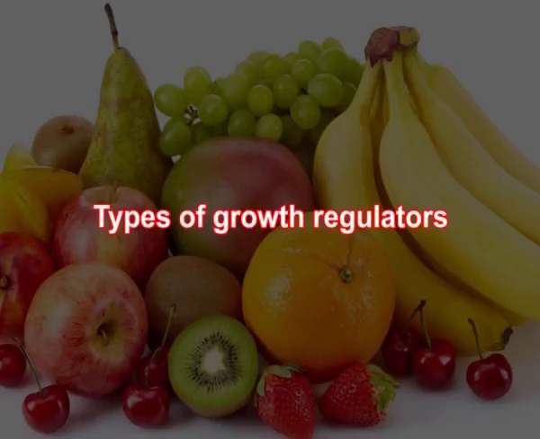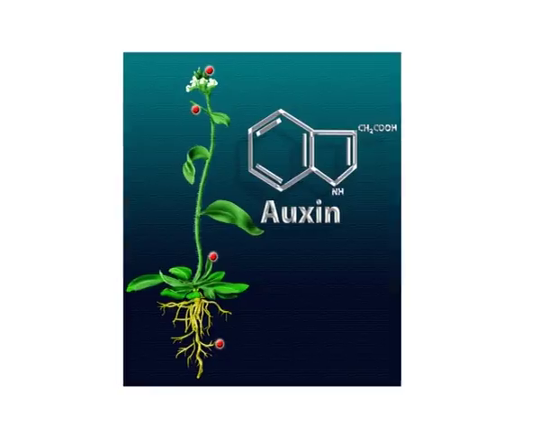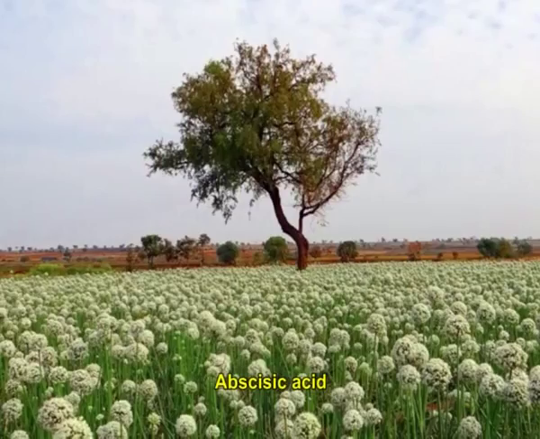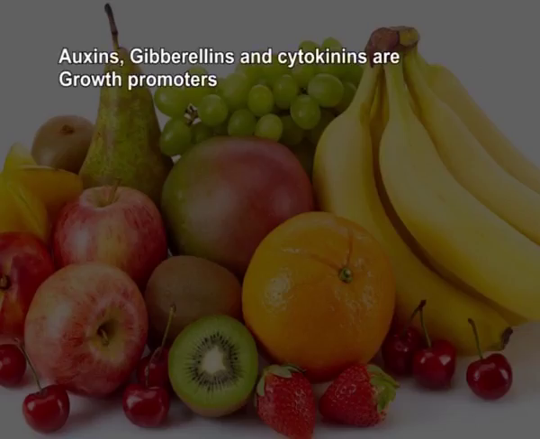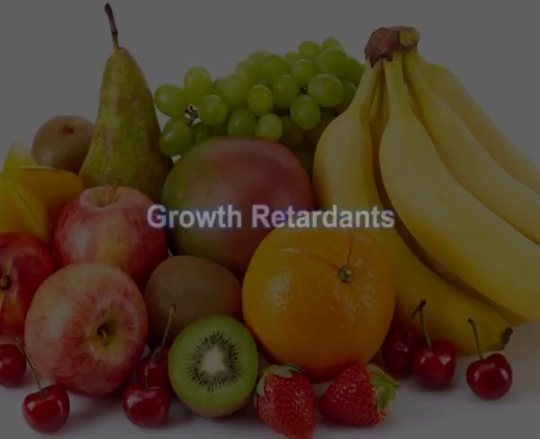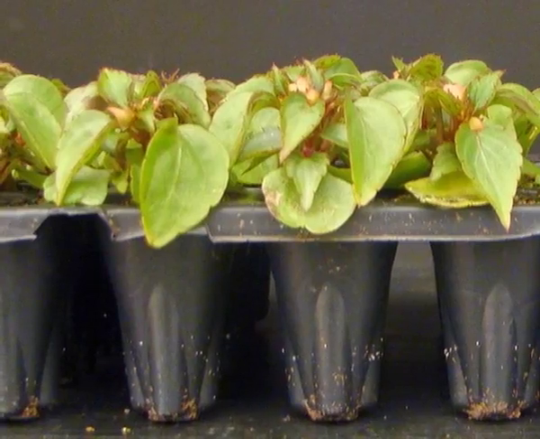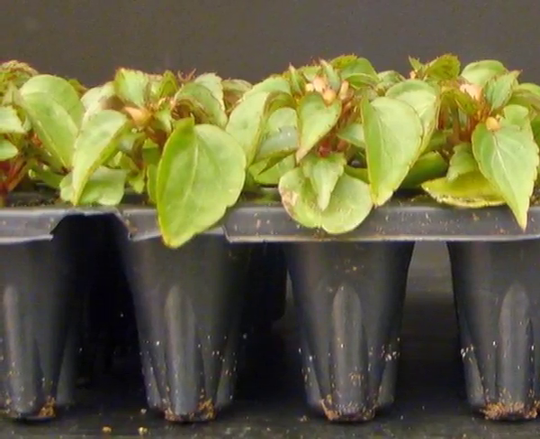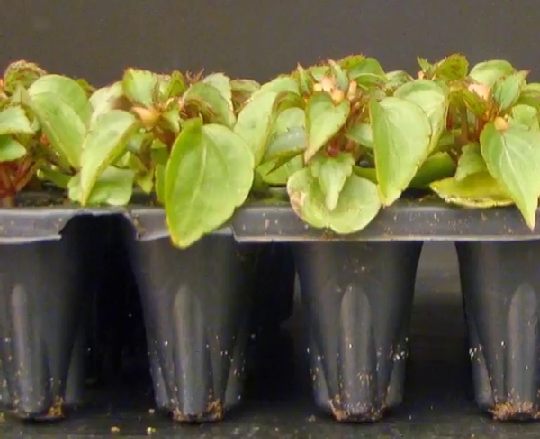Now, we will see what are all the different growth regulators we have. Mainly we have 5 groups: auxin, gibberellin, cytokinin, ethylene and abscisic acid. Auxin, gibberellin and cytokinins are put together and we call them growth promoters, whereas ethylene and abscisic acid are called growth inhibitors. Then there is another group called growth retardants, which are normally chemicals that have a common physiological effect of reducing stem growth by inhibiting cell division.